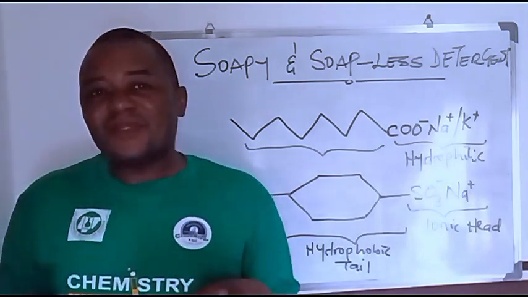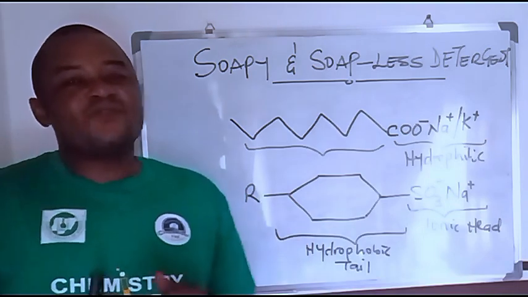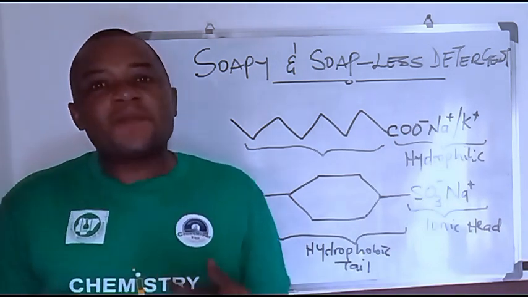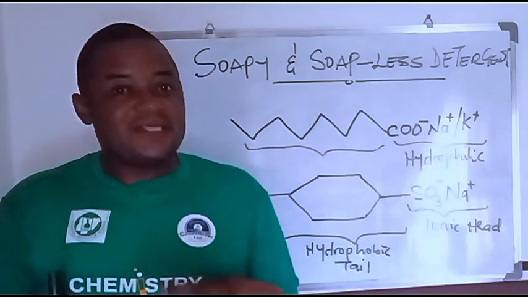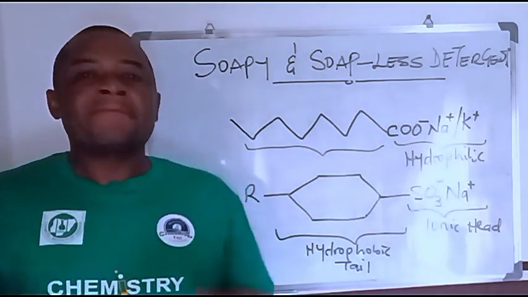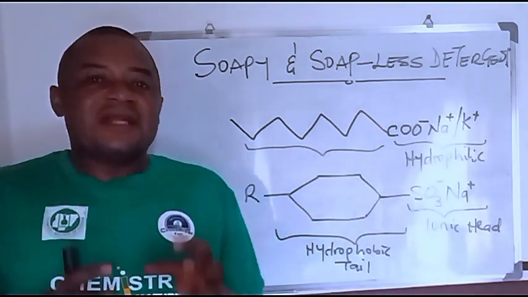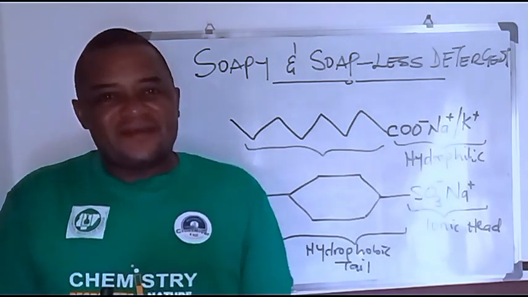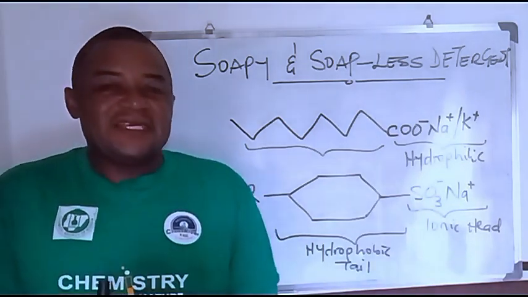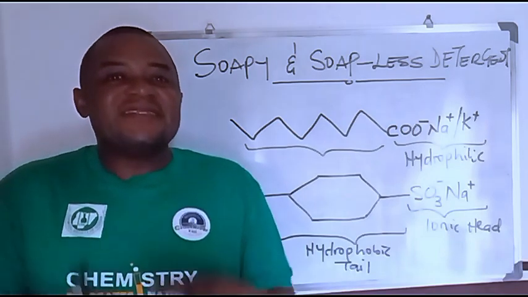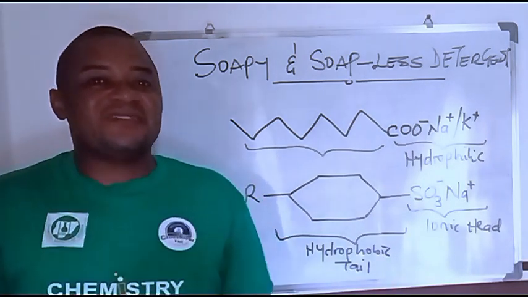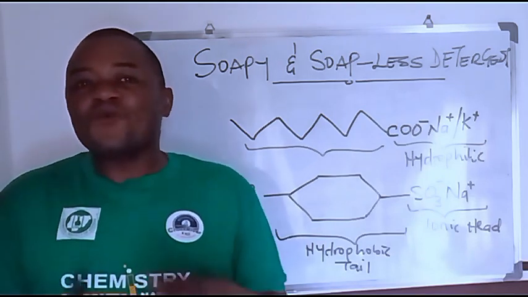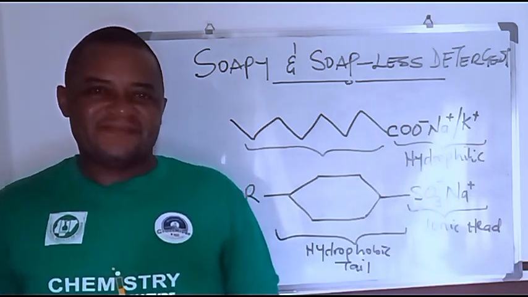Now, ordinarily, oils or dirt cannot mix with water, so to separate them from your fabric is difficult in ordinary water. To allow homogeneity to take place, where the oil has the ability to dissolve in the water, it needs a surfactant. And that surfactant is the major product of a detergent. And that is why detergents wash very clean.